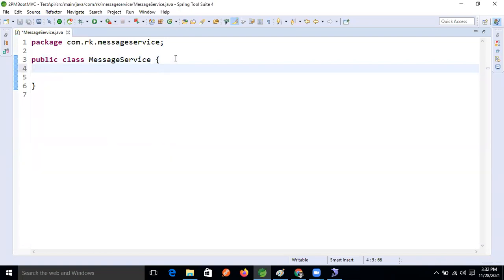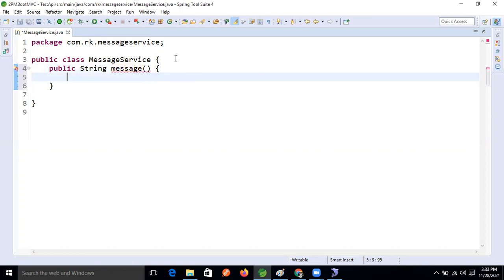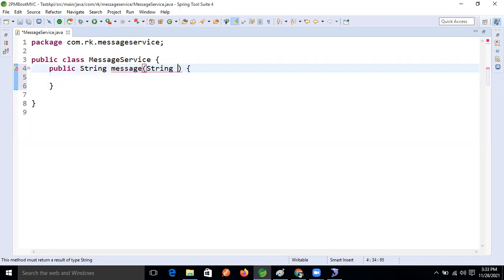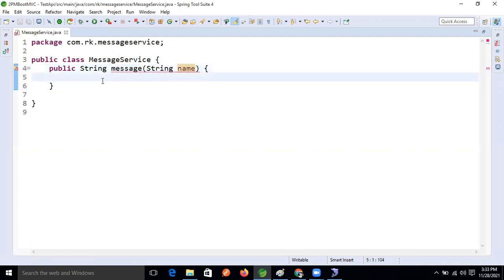We are taking only one method here, a static method with String return type, message. We will take one argument in this API as well, a String, let's take name only. Now here I'm returning what?